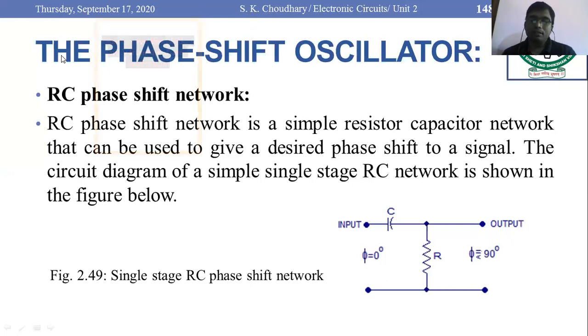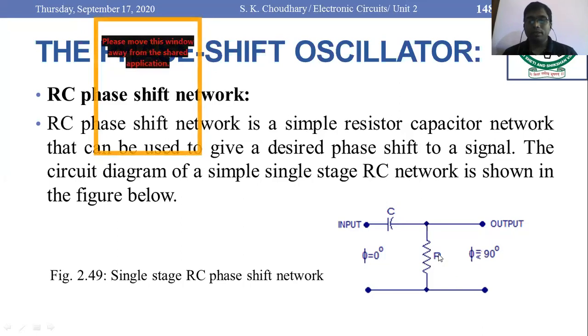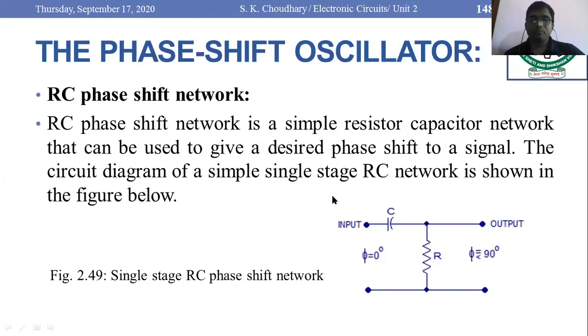You can see here in the input network a capacitor is there, and in the output there is a parallel resistor. So what is the phase shift between input and output for this RC network? This is 90 degree.